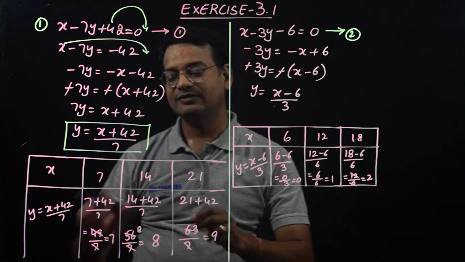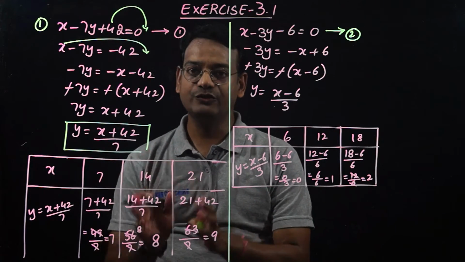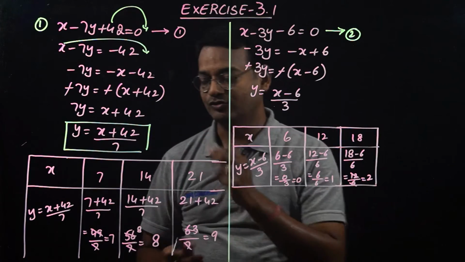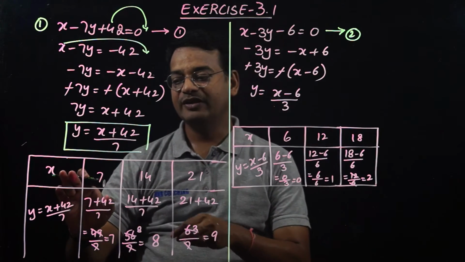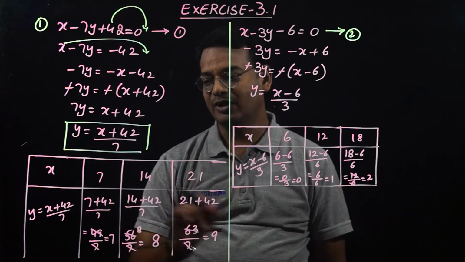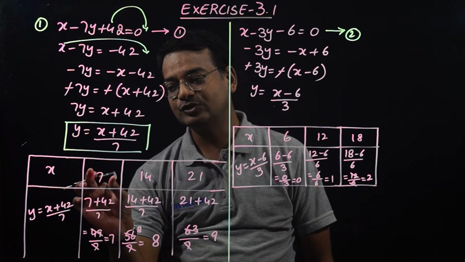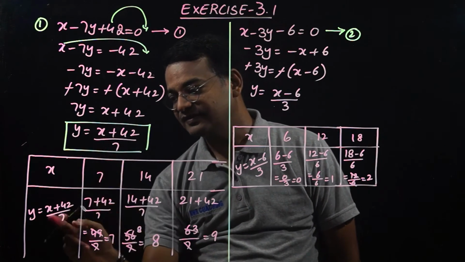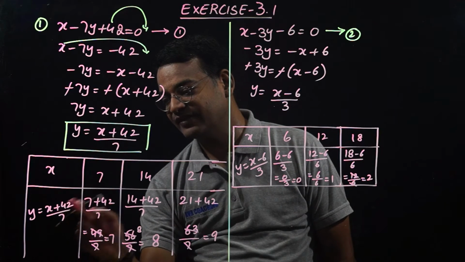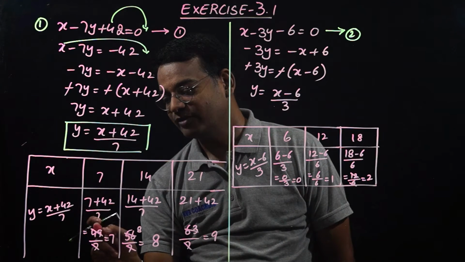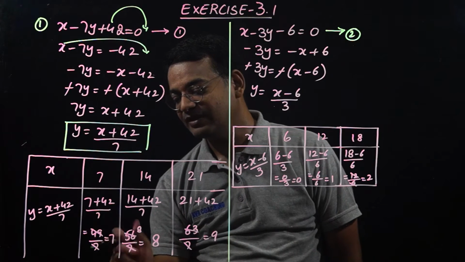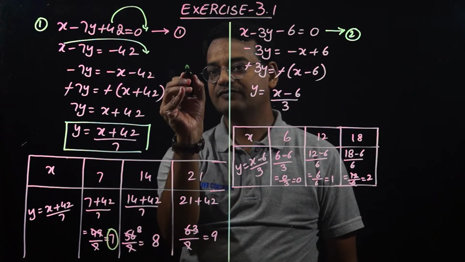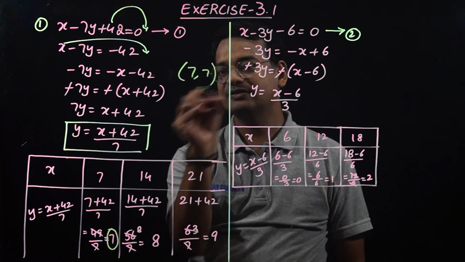Now in the graph, the second thumb rule is we will assume x values and derive y values from the assumed x values. Here I am assuming x as 7, 14 and 21. First I substitute 7 in the equation. x value I am taking as 7, so 7 plus 42 will be 49, divided by 7 will be 7. So the first coordinate is 7 comma 7.